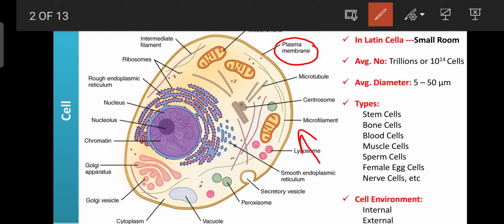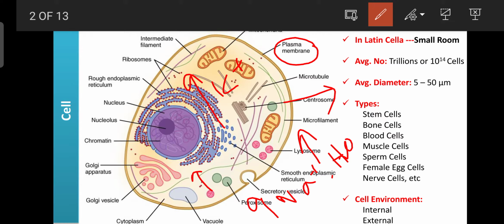The extracellular fluid or external environment is rich in sodium and water, and other electrolytes are present, and the internal environment is rich in potassium, water and others. Internally the potassium level is high, externally the sodium level is high in normal or relaxation conditions. As the cells start to work, the sodium is more present inside and potassium is more present outside. Then only the sodium can create the depolarization, a positive environment, and then only the cells can start to work.